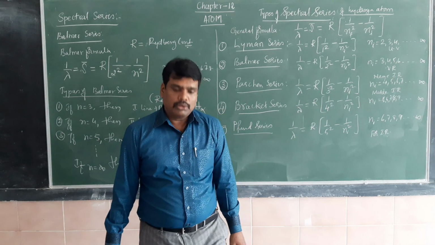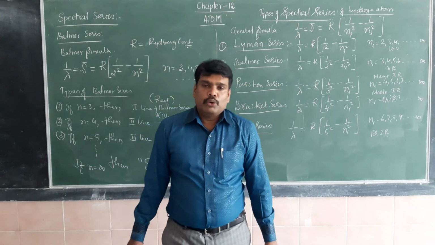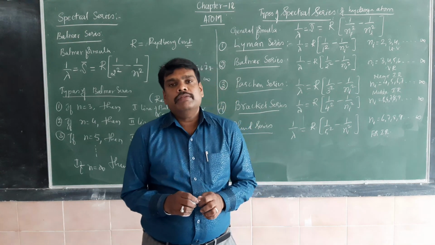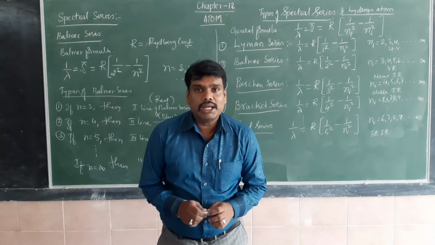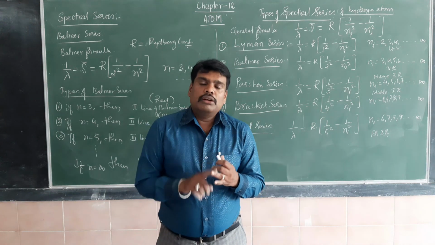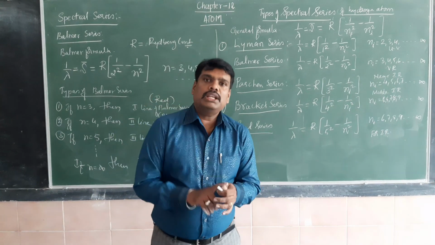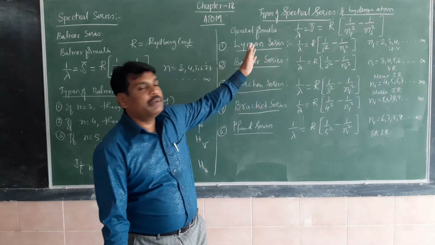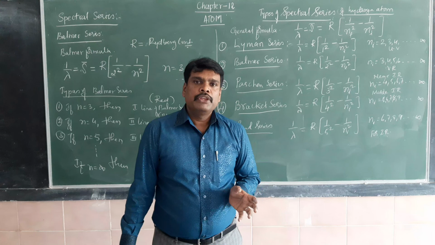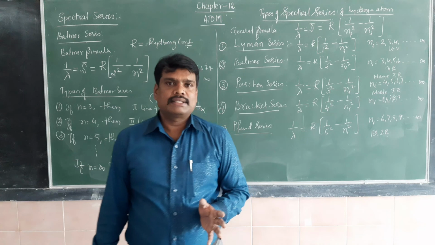In the next video, I am going to explain the postulates of Bohr's atomic model, which are very important. With the help of the postulates, he derived many formulas, including the orbital radius, the speed of the orbital electron, the energy of the orbital electron, and the total energy of the orbital electron, and how the spectral series of the hydrogen atom is successfully explained using Bohr's atomic model. I will explain that in the next video.